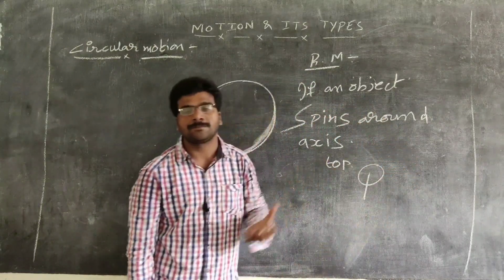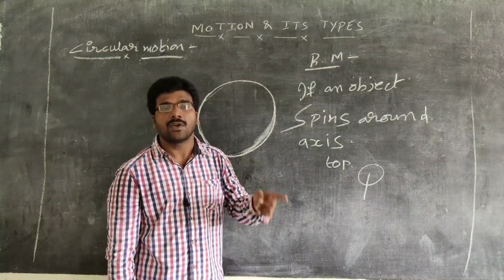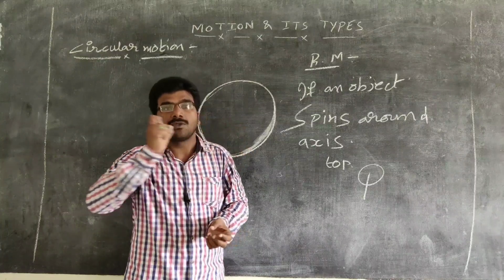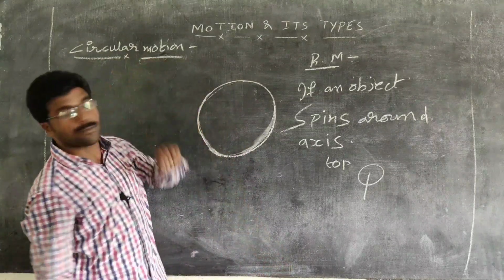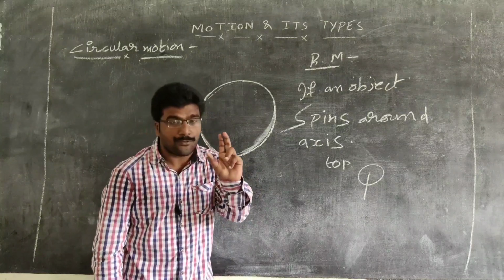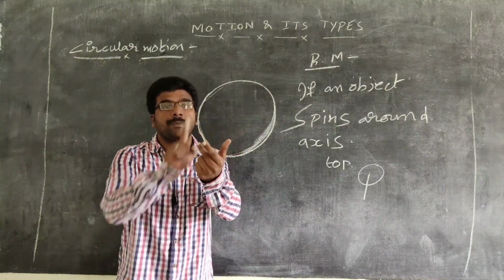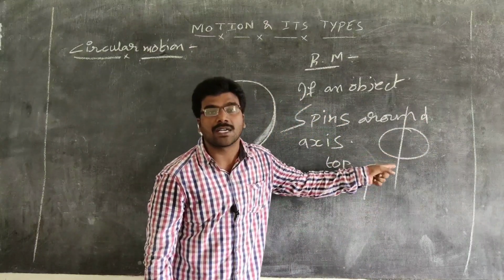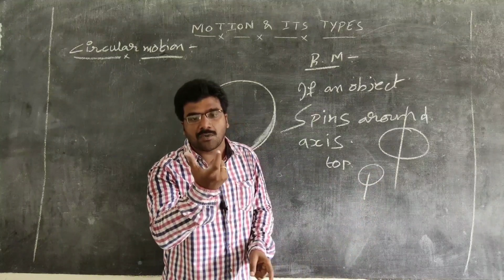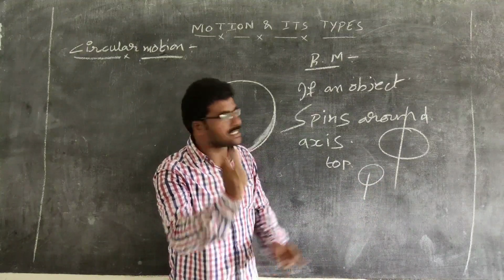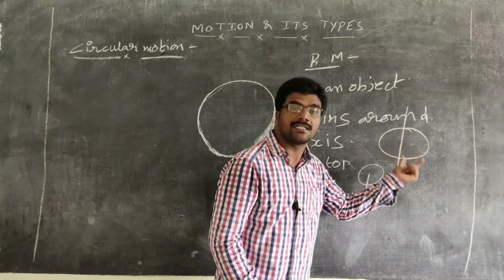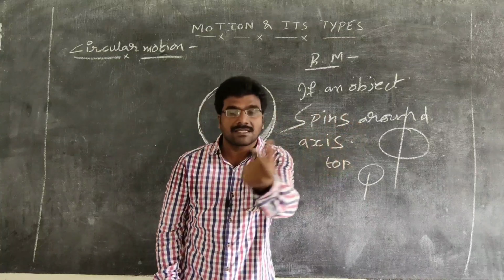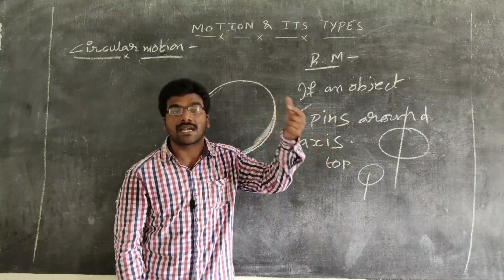In the same way, take the earth. Here, we should not confuse that the earth revolving around the sun is an example of circular motion. But the earth itself rotates about an axis which is passing through the earth. Here it is rotational motion. So if the earth spins about its axis, that is rotational motion. At the same time, the earth is going to move around the sun. That is an example of circular motion.